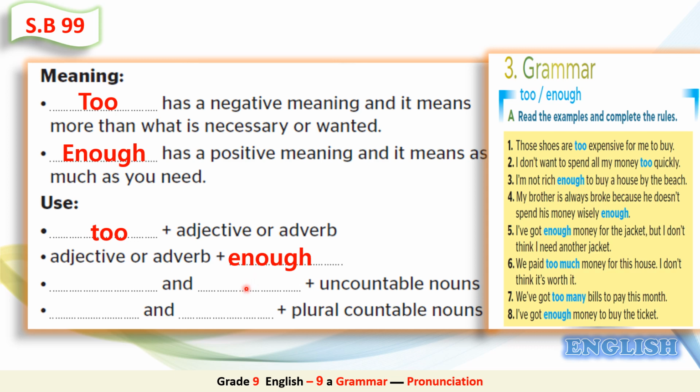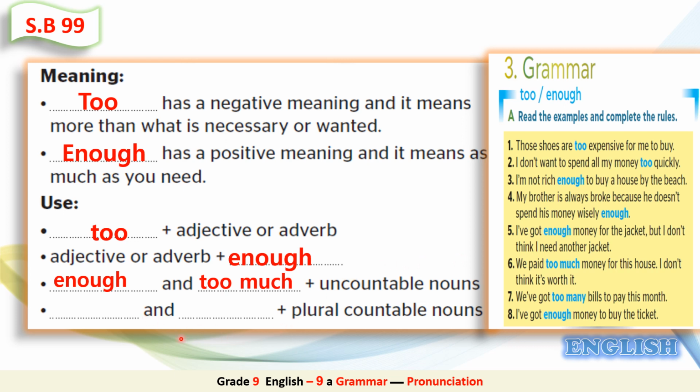Now, what about this one? What can be used with uncountable nouns? What do you think? Wonderful. We can use either enough or too much. Look at this example. I've got enough money. So we use enough with the word money. And money, as you know, is an uncountable noun.